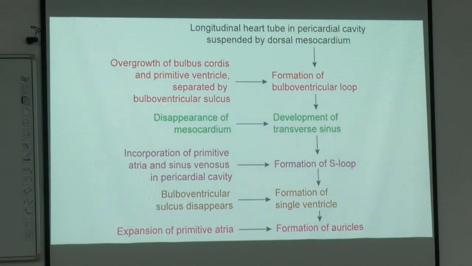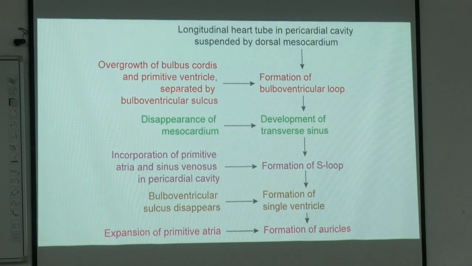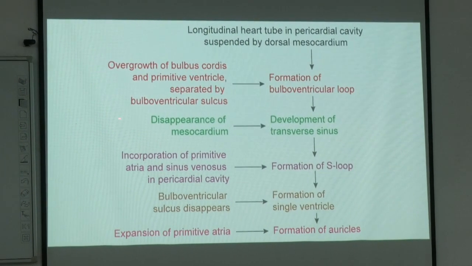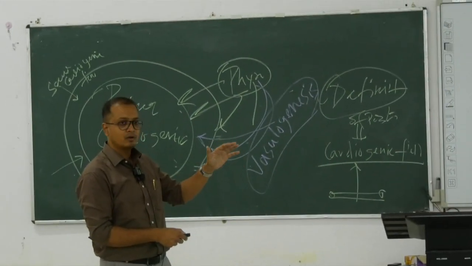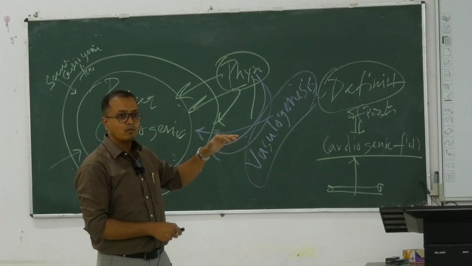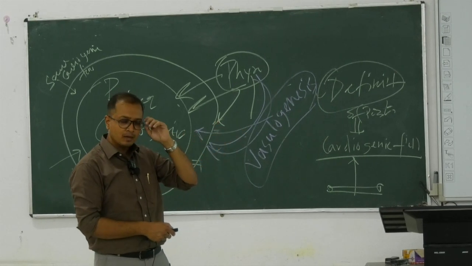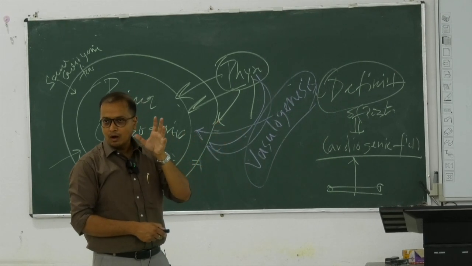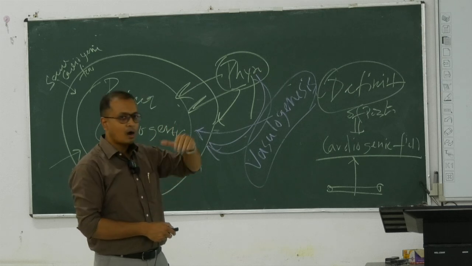Then we have the growth of the bulbous cordis sequentially with the primitive ventricle, separated by the bulboventricular sulcus, forming the bulboventricular loop. Then the bulboventricular groove disappears, forming the chambers of the right ventricle and left ventricle with the outflow tract.